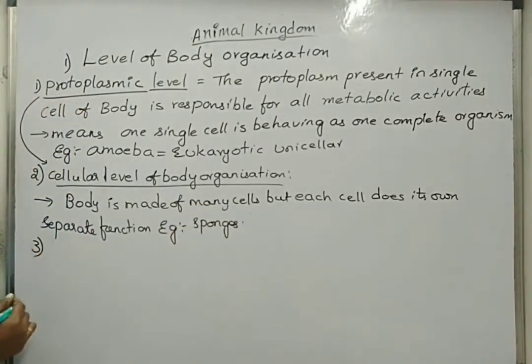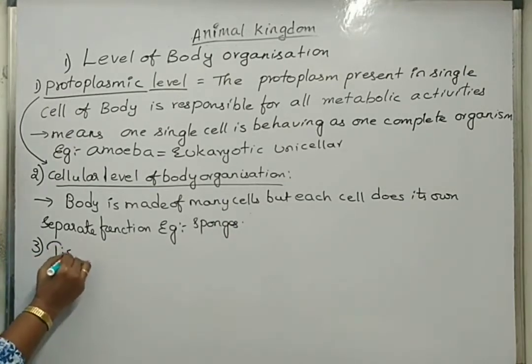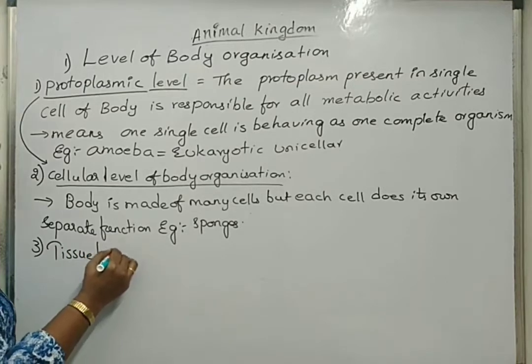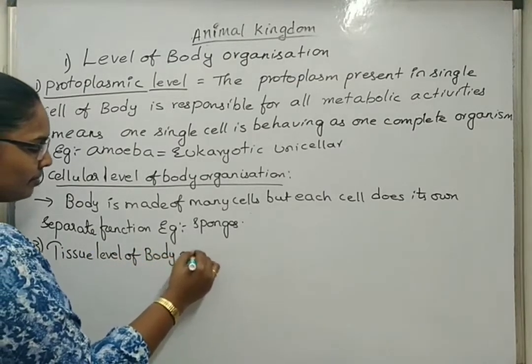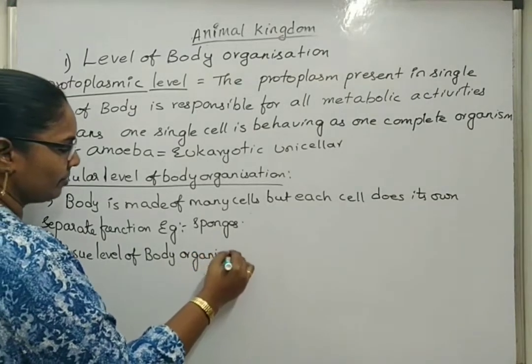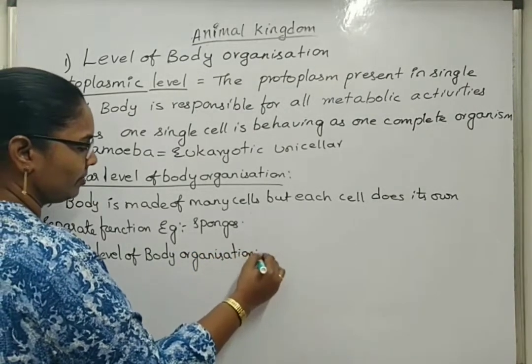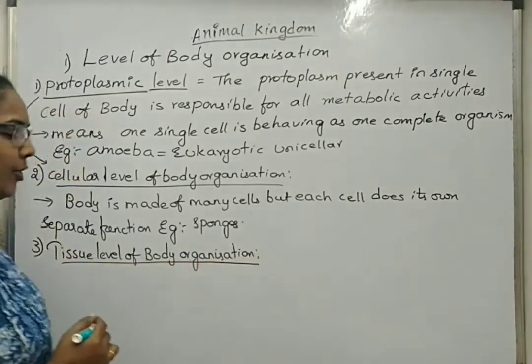Next, the third one is the tissue level of body organization. What is a tissue?